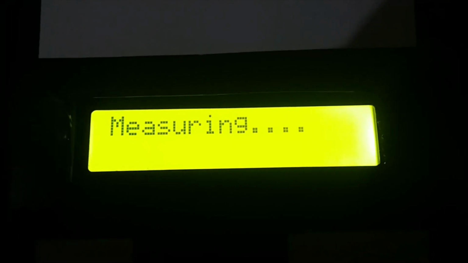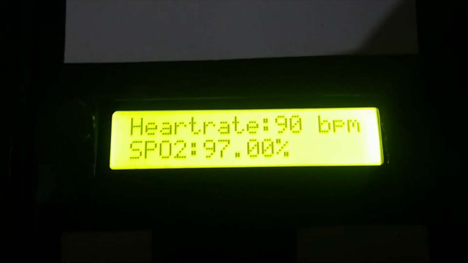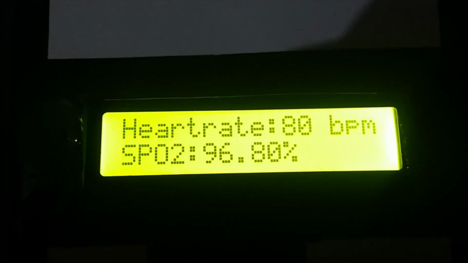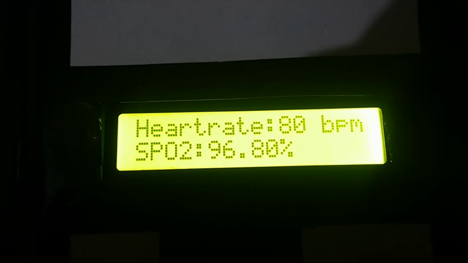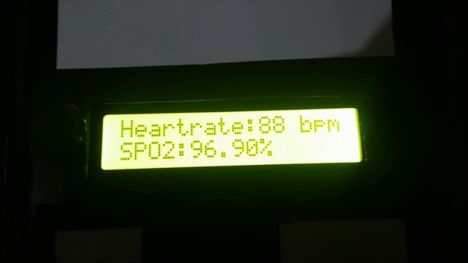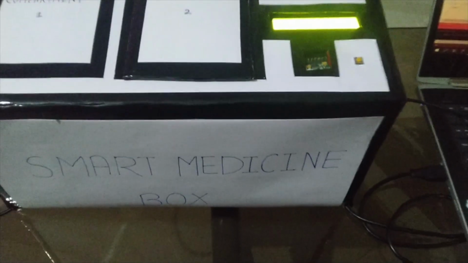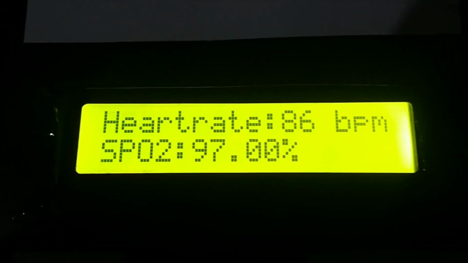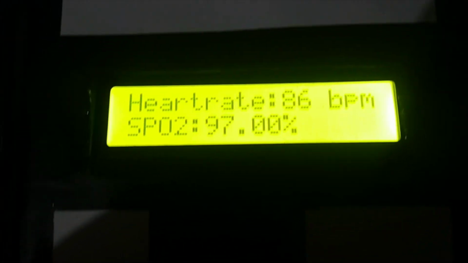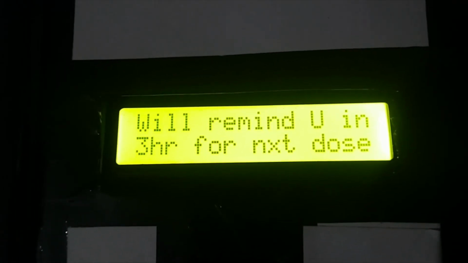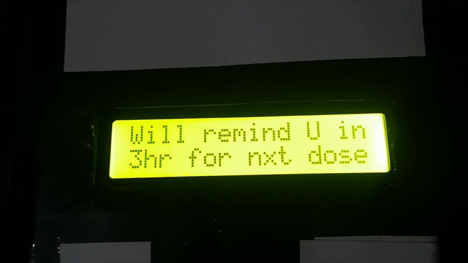User can also measure these parameters whenever he wants. He just has to push the button and place his finger on the sensor. So here we can see the measured heart rate and blood oxygen data. Now in the end, it displays how much time the user has until the next dosage.